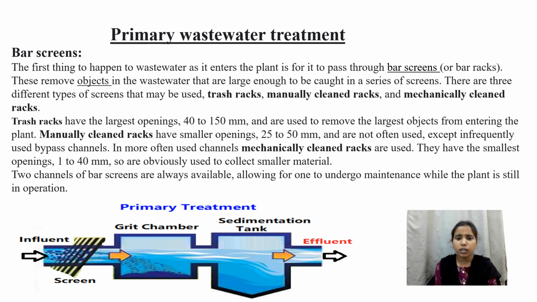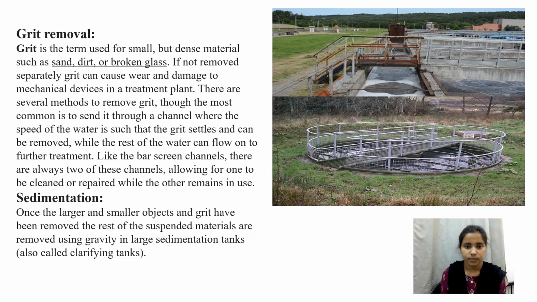Often we use mechanically cleaned racks, which have the smallest openings, like 1 to 40 micrometers. So obviously we will use mechanically cleaned racks. There are two channels for bar screens always available, allowing one to undergo maintenance while the plant is still in operation.